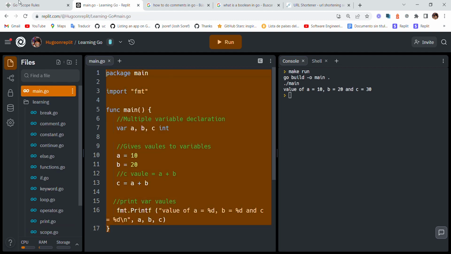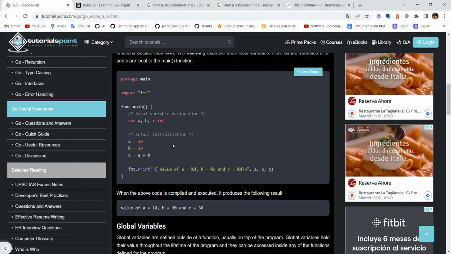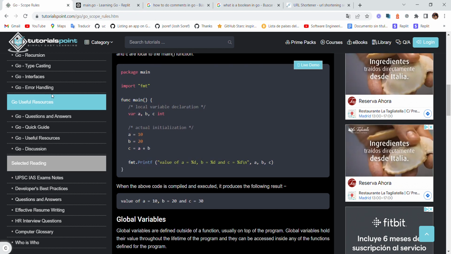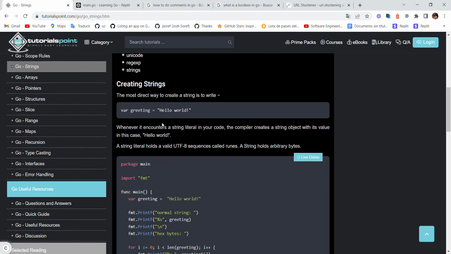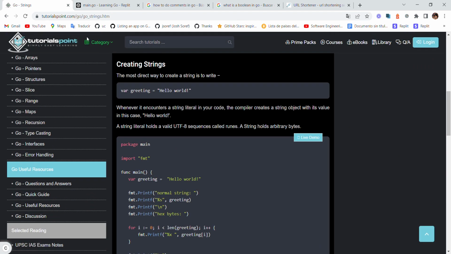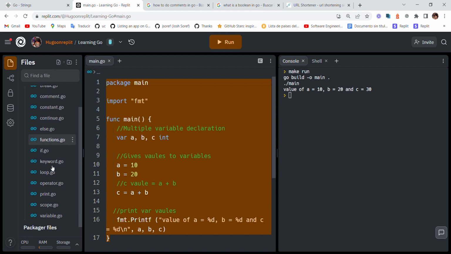Alright, simple as that. Scope. Oops. Okay, scope. Then we have strings. var greeting. Okay, simple as this. Let's go to the variables.